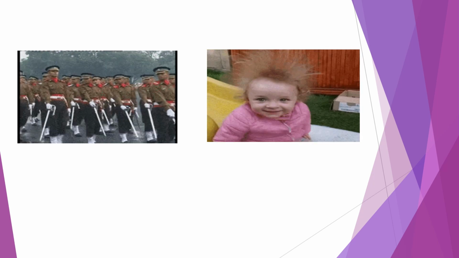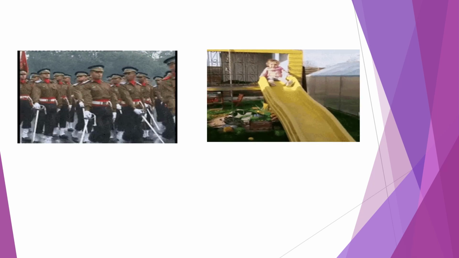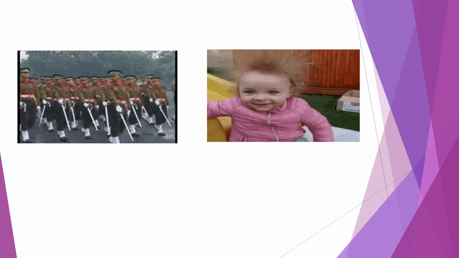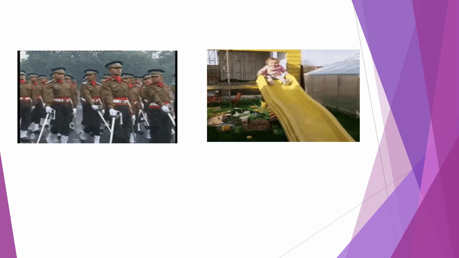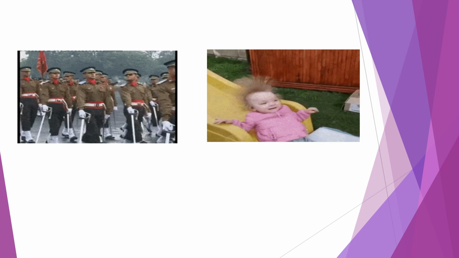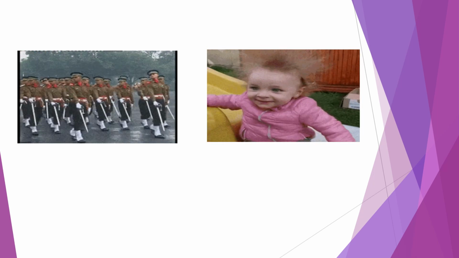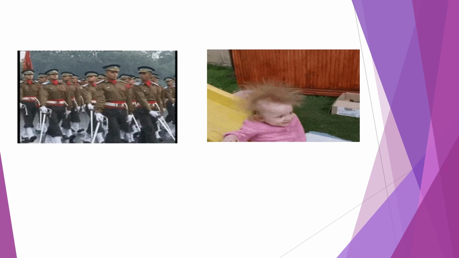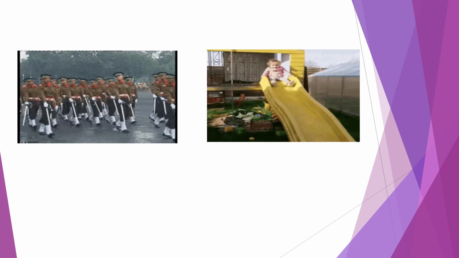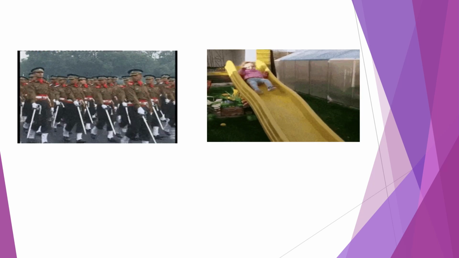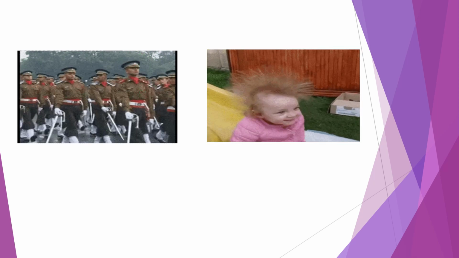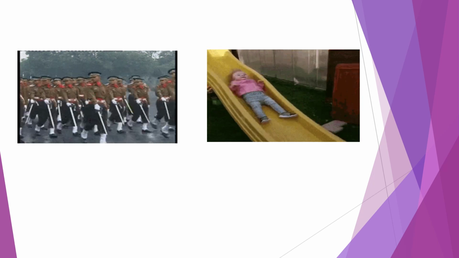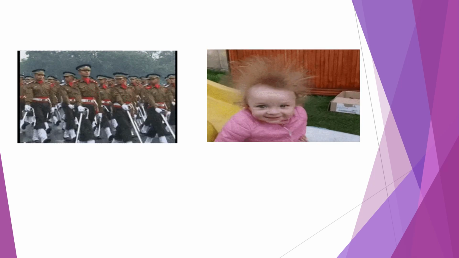On the other hand, the motion of the girl coming down the slide is non-uniform linear motion, because first of all the motion is slow, and afterwards when the girl is coming down the slide, the motion is increasing, means speed is increasing, and due to that it is an example of non-uniform linear motion. So there are two main types of linear motion, that is uniform linear motion and non-uniform linear motion.